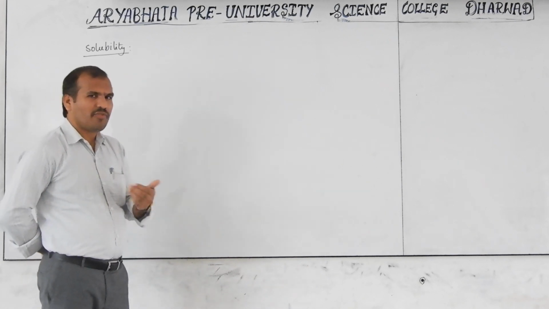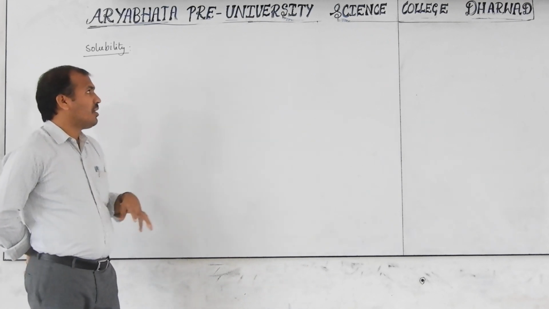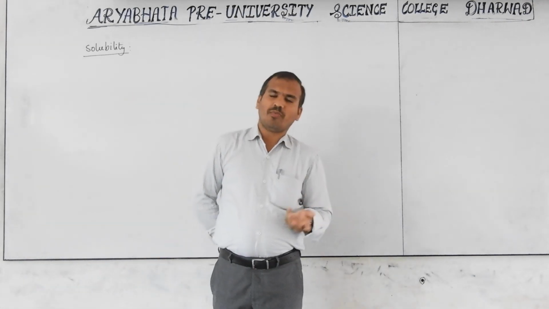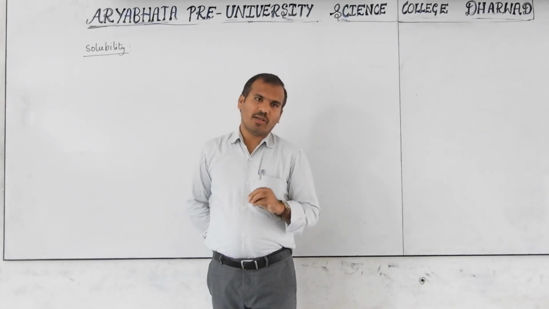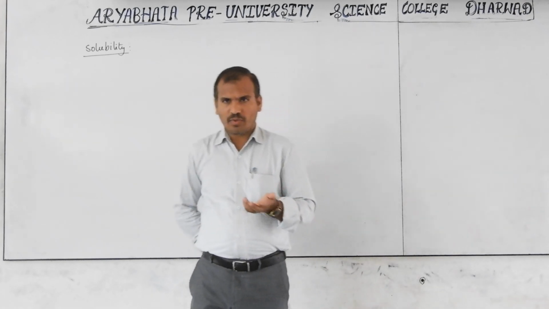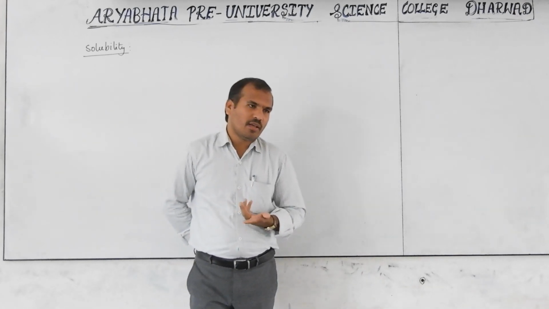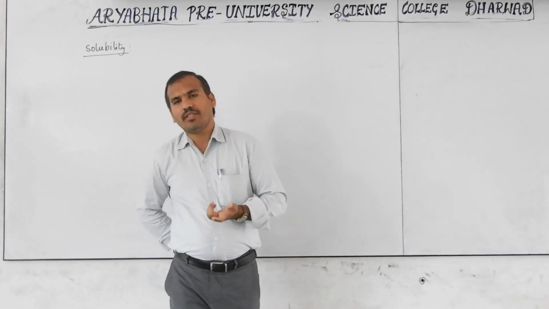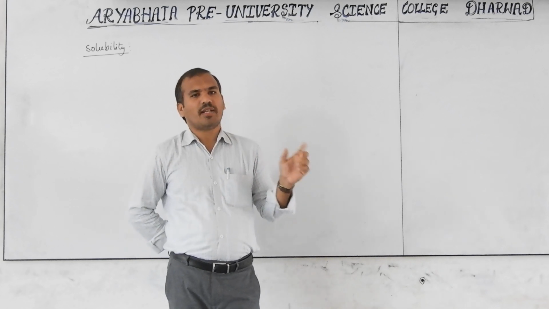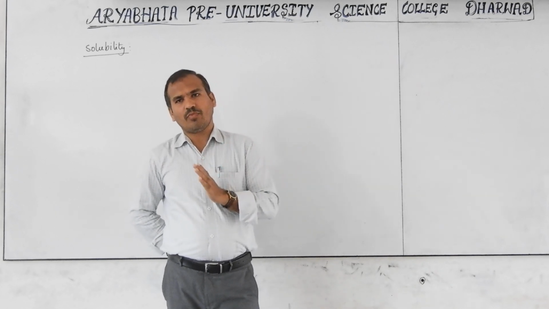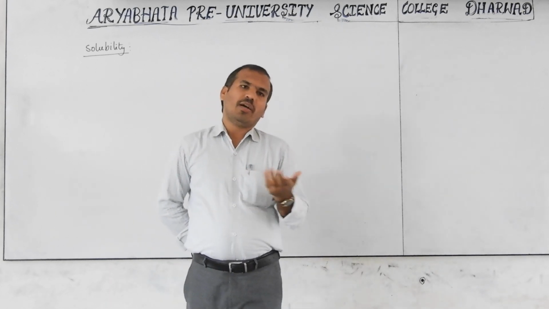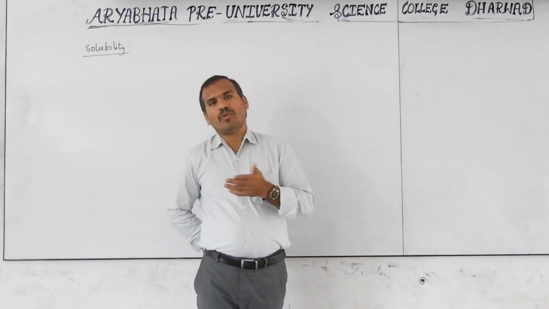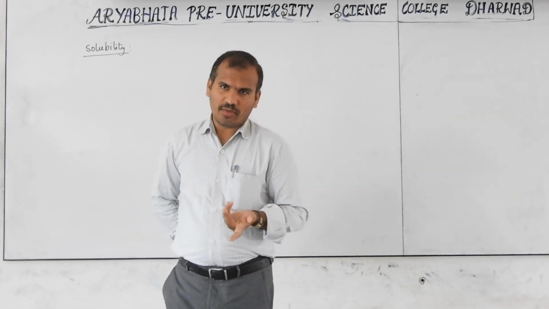That is useful in physical chemistry, but here in organic chemistry we have to discuss the solubility part. Generally, any compound that is soluble is polar. Polar compounds are easily soluble in water because water is a polar solvent. You already learned in the chemical bonding chapter: like dissolves like. It means a polar compound is soluble in a polar solvent and a non-polar compound is soluble in a non-polar solvent. If non-polar is added to polar, it is insoluble.